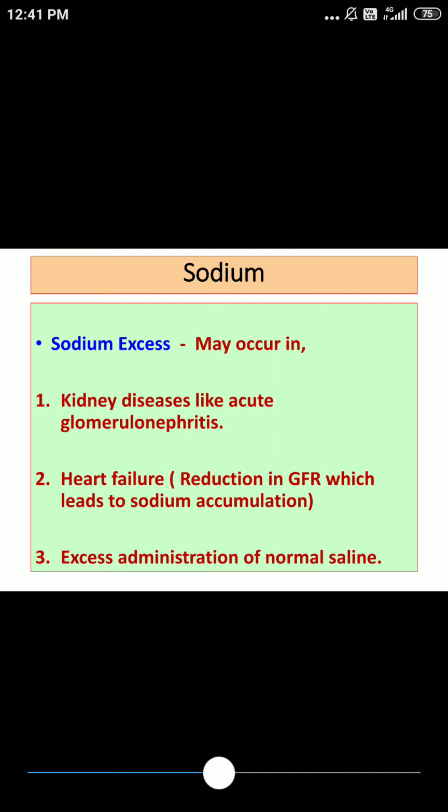Now as you know, table salt or common salt is what we consume in our day to day diet. So in such a situation, wherever there is hypernatremia, whenever there is excess sodium present in the blood, your dietary advice should focus on restriction of common salt or table salt or sodium chloride.